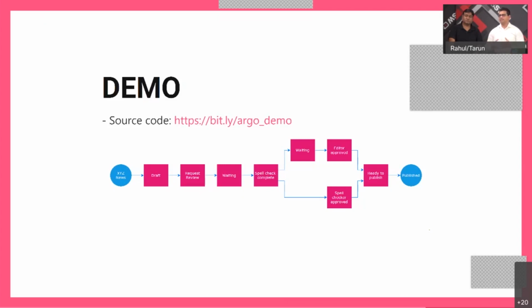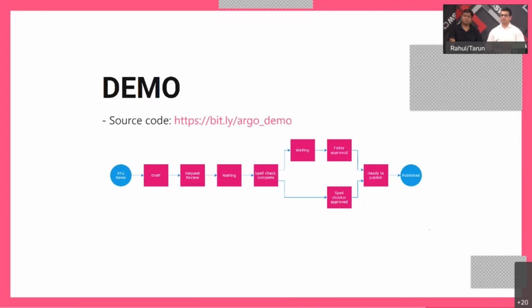The next step that the article would go to is the spell check state, where spelling and grammar checks would be performed on it in an automated manner. And once those checks have passed, it would wait for an editor to read it, and in parallel it would also go to a manual spell checker.